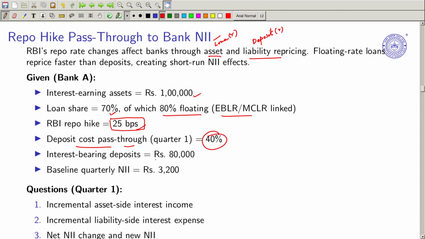Interest bearing deposit is 80,000 rupees. Baseline quarterly net interest income is 3,200. Given this data, how can we calculate first, the incremental asset side interest income, second, the incremental liability side interest expense, and third, the change in net interest income? So, this is what we are going to see.